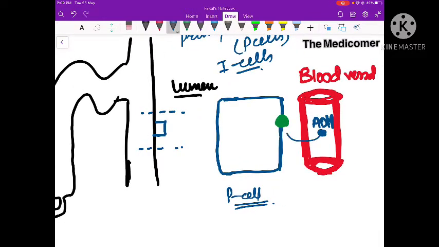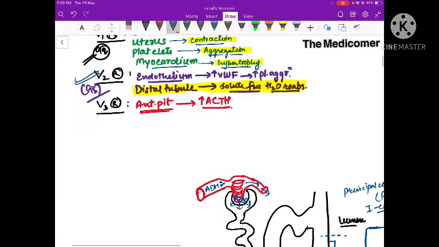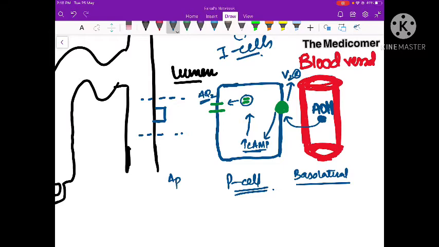Now this ADH is going to act on its receptors. What type of receptors are they? These are V2 receptors, like we studied here, and they are Gs type of receptors. These V2 receptors cause an increase in cyclic AMP, which by various mechanisms causes expression of certain aquaporin on the apical side of the cell. Let's say this is the vesicle and it contains aquaporin, and the cyclic AMP causes expression of aquaporin. Which aquaporin is expressed? This is an important question. Aquaporin 2 is expressed on the apical side. This is the basolateral side, and this is the apical side.